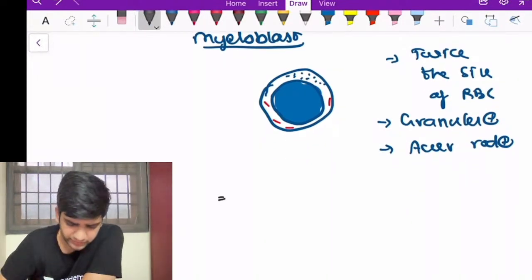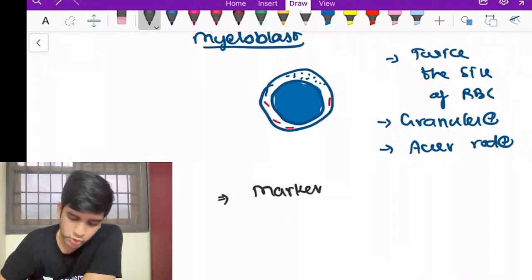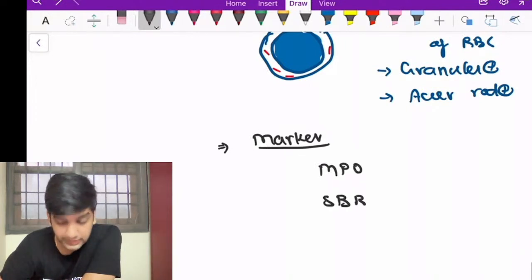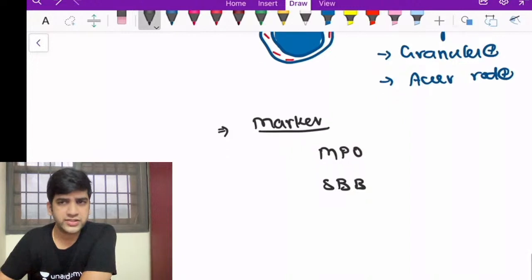I'm not comfortable with morphology alone. I do need markers as well, fine. So call it a myeloid lineage. We have two markers. One is MPO, SBB. And we do have CD markers as well.